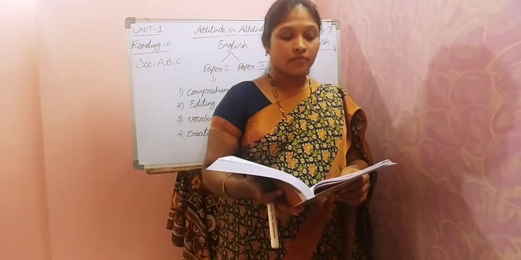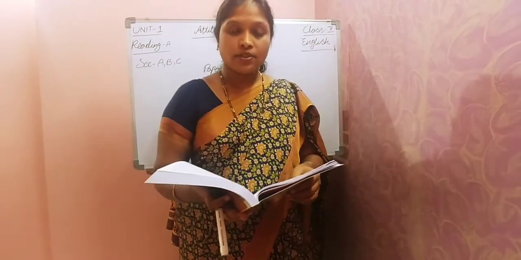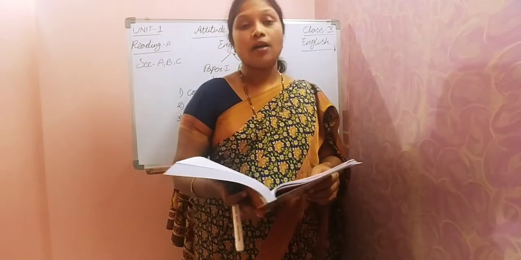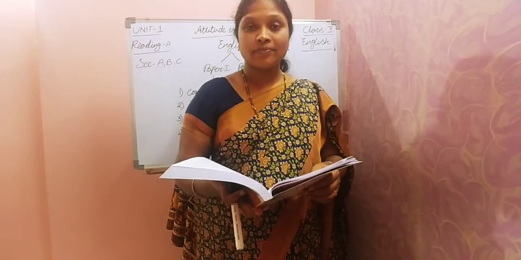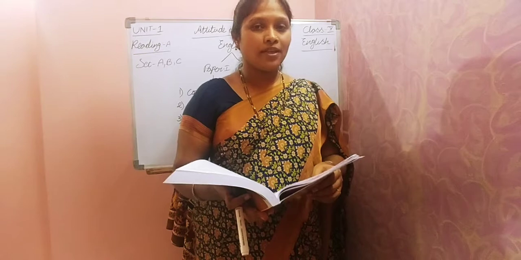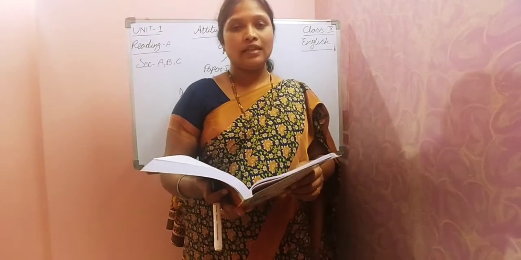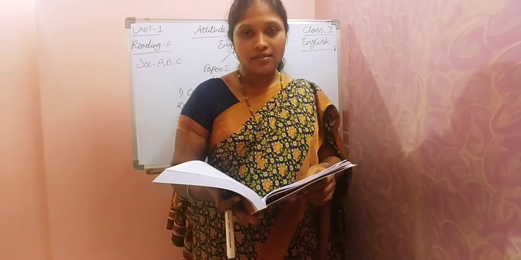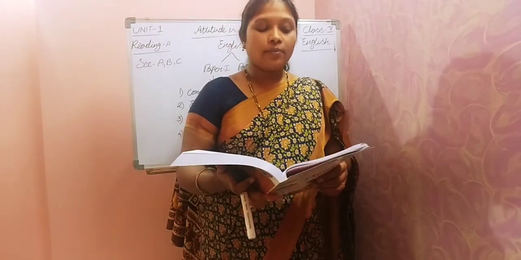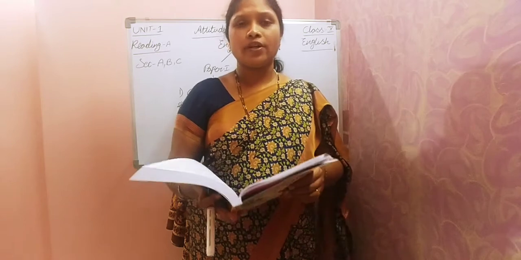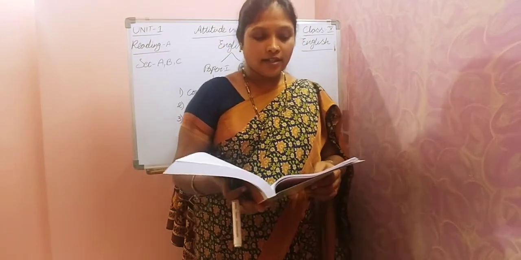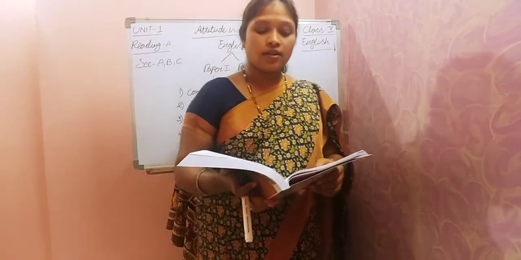Let's see the third one. Which of the following words given in the passage means the main part of the body, not including the head, arms and legs? This one also we already discussed, children. A torso. So torso means a body without limbs. Option A is correct. What type of text is this passage? So this comes under autobiographical account. Option C is correct. Now let's see the questions, that is short answers, children.